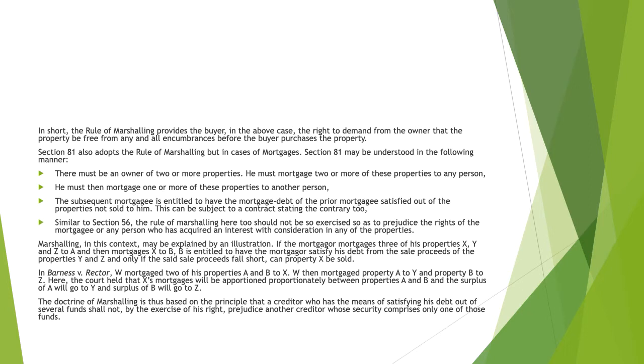In Barnes versus Rector, W mortgaged two of his properties, A and B, to X. W then mortgaged property A to Y and property B to Z. Here the court held that X's mortgage will be borne proportionally between properties A and B, and the surplus of A will go to Y and the surplus of B will go to Z. So the doctrine of marshalling is based on the principle that a creditor who has the means of satisfying his debt out of several funds shall not, by exercise of his right, prejudice another creditor whose security comprises only one of those funds.